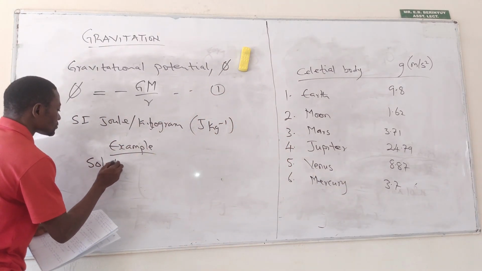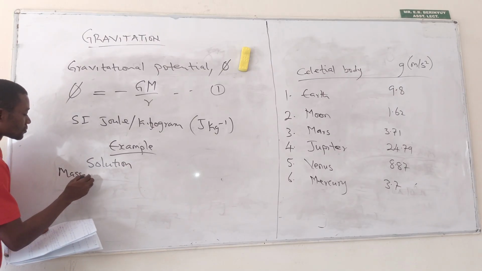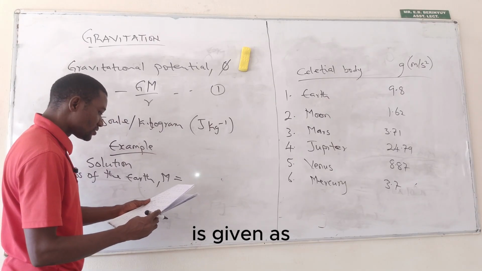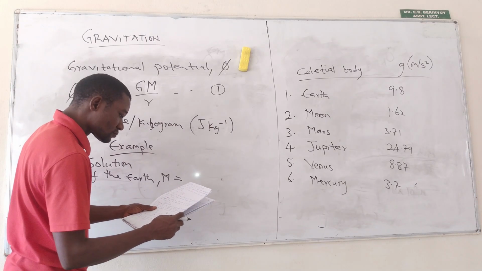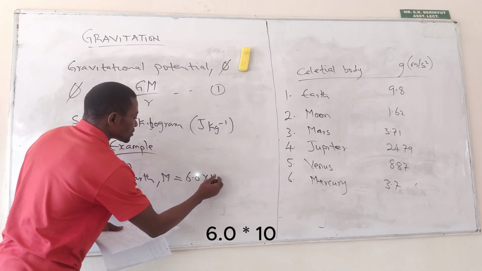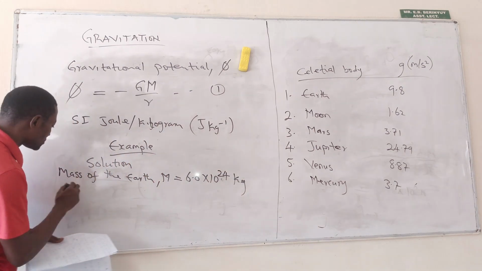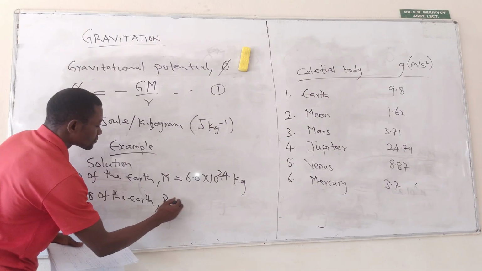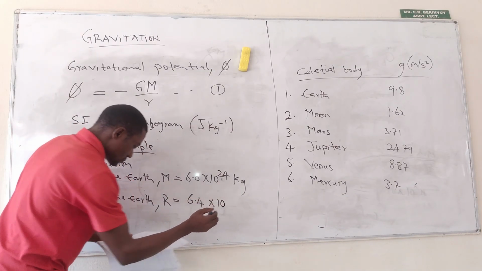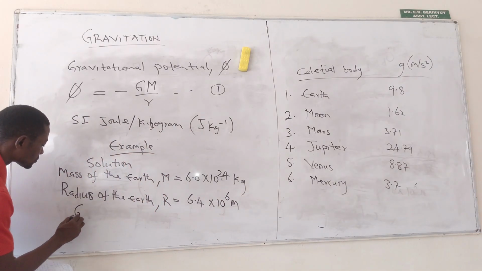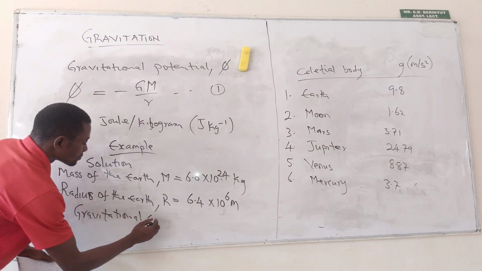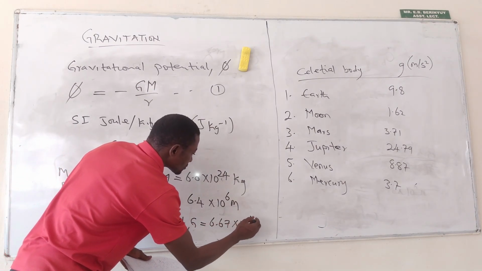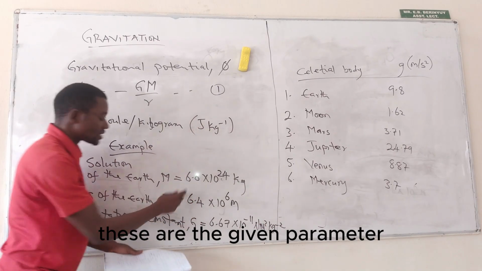So solution, mass of the Earth is given as 6.0 times 10, radius of the Earth. These are the given parameters.